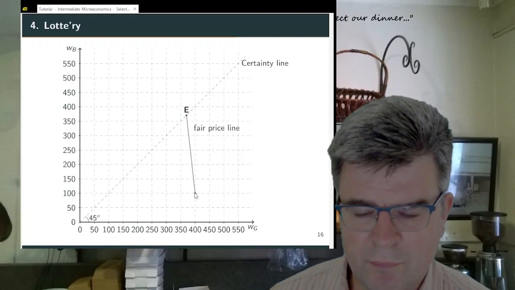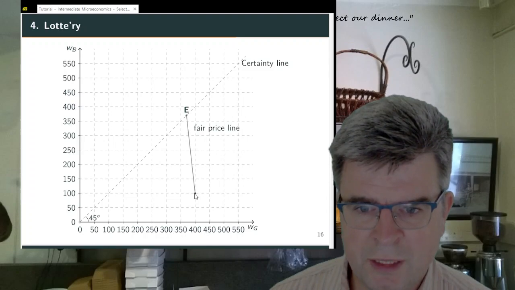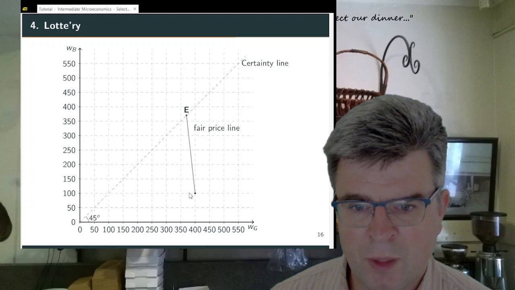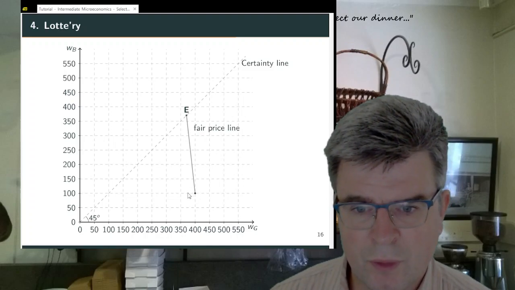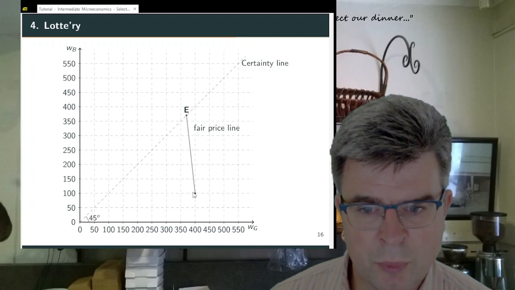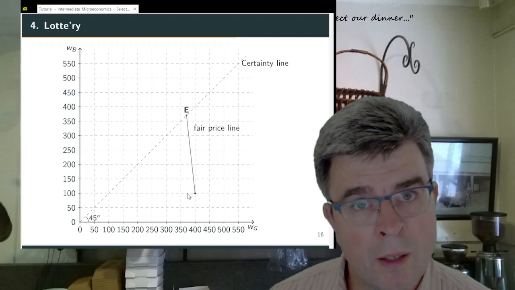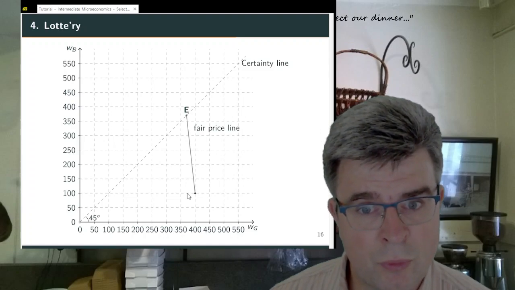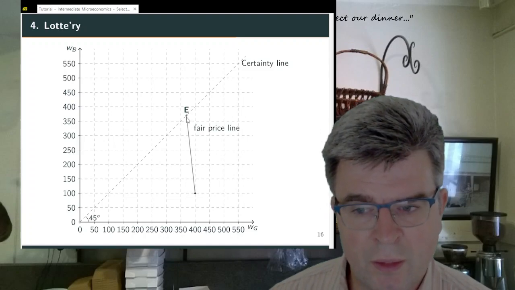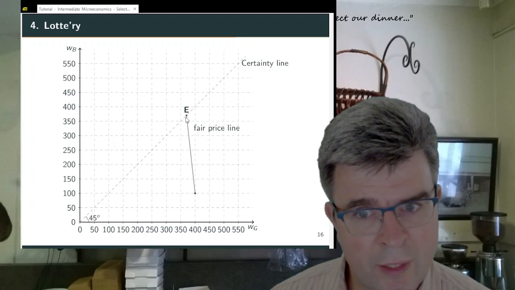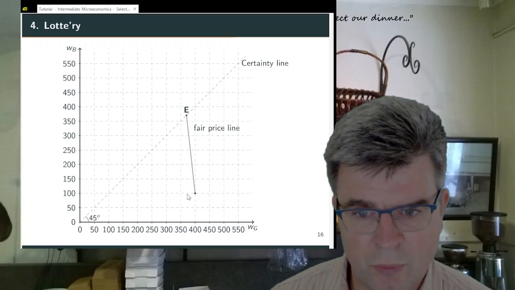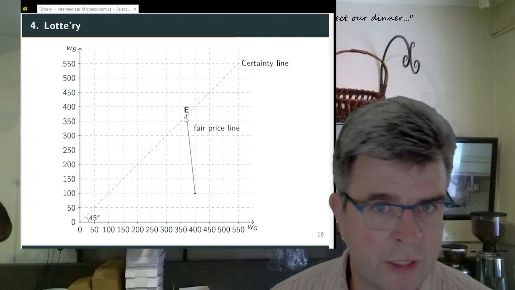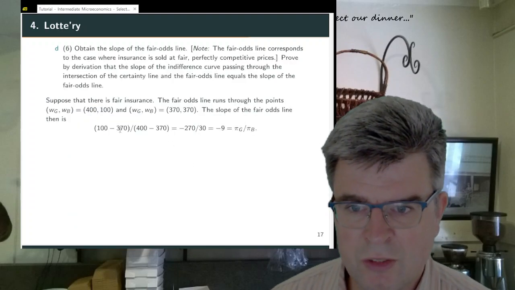So you can see it as follows. I need to give up 30 in the good state of the world. I move from 400 to 370 in order to get 270 more in the bad state of the world. So not 100, but also 370. So that's the slope.